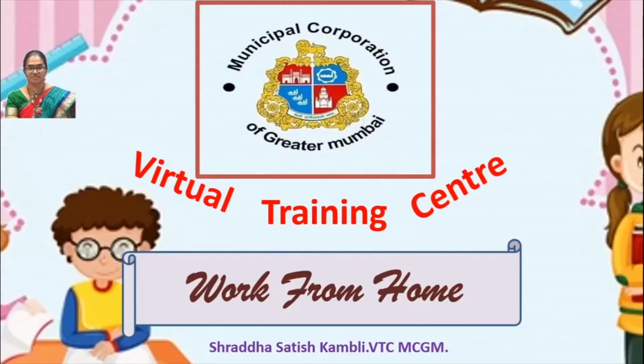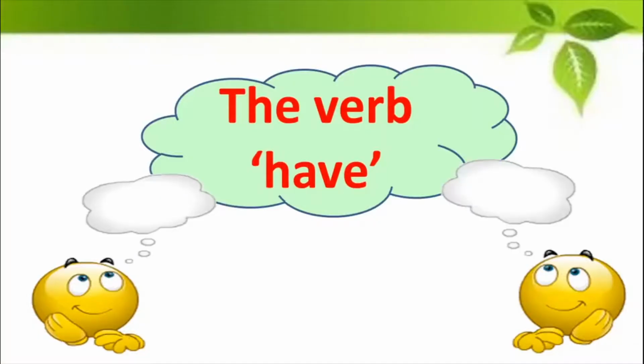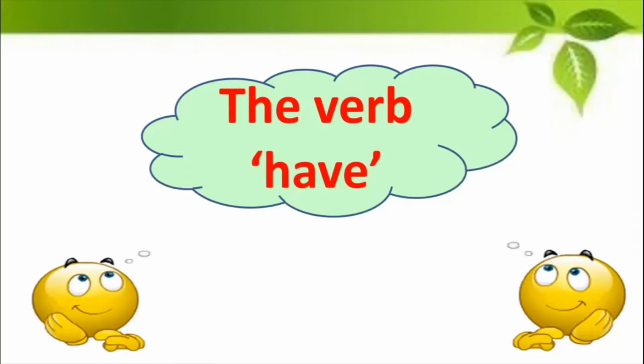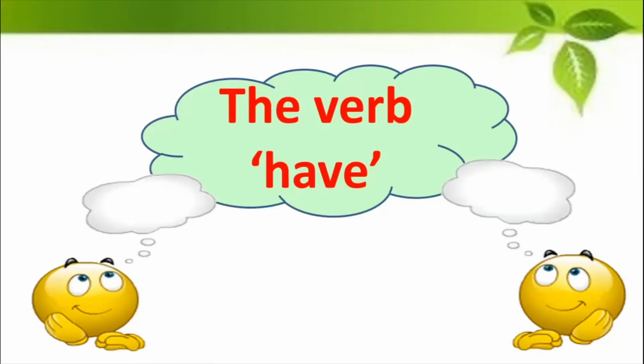So let us get started and let us see what our lesson for today is. We are going to talk about the verb have. Now if you remember children, from the textbook, the last lesson that we did was, have you ever seen? And there we used the word have. This particular verb have can be used in many ways in the English language. You can use it as the main verb, you can use it as an auxiliary verb or a helping verb, etc. And when we use it, we make a lot of mistakes also.